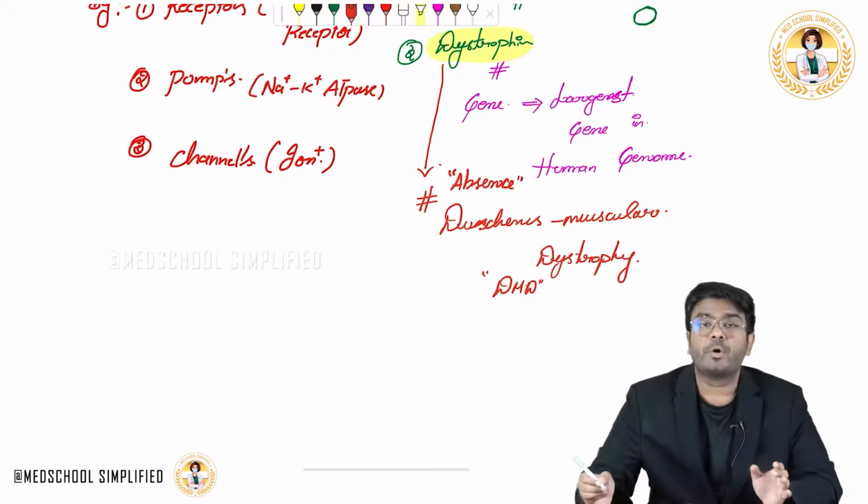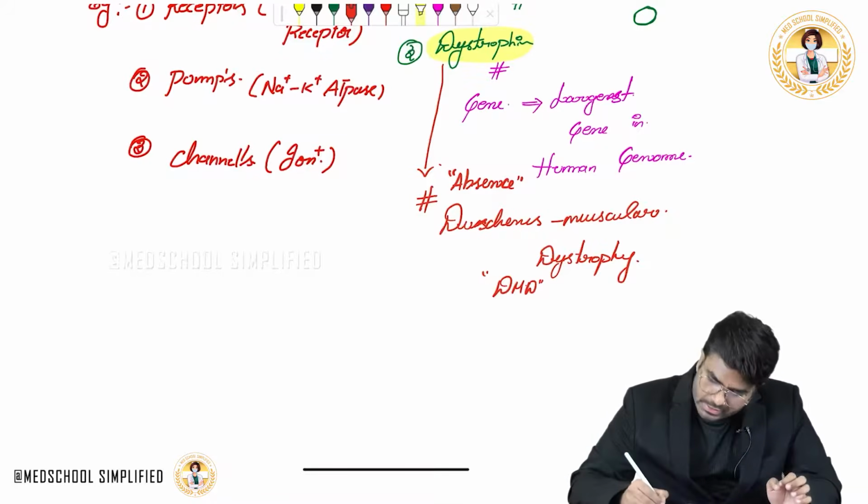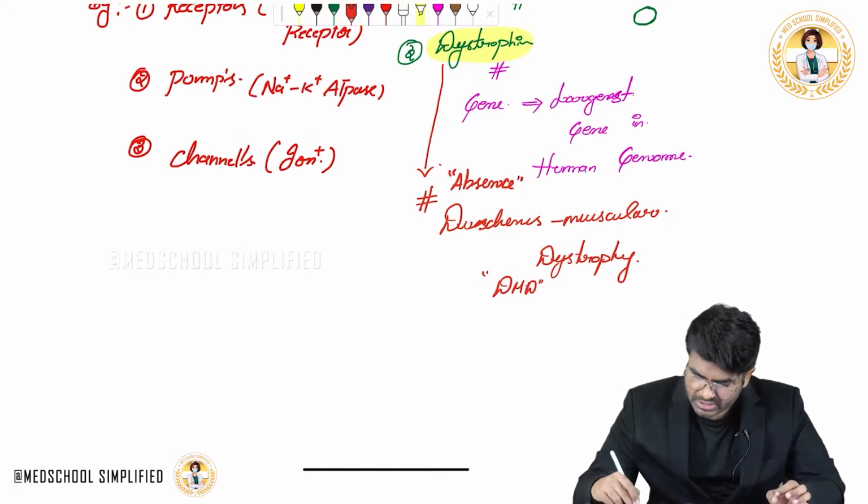Okay, so it's complete absence. If this dystrophin protein is completely absent, then it is going to cause a disease called Duchenne's muscular dystrophy.